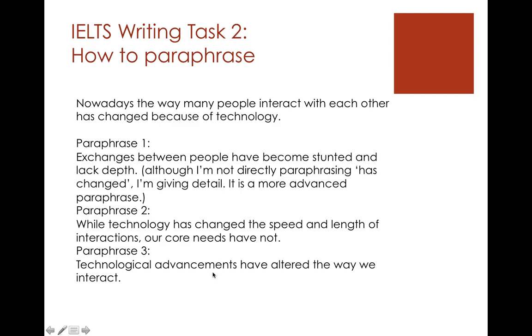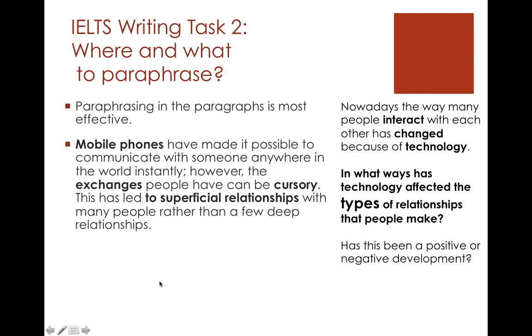So if we wanted to make this perfect, we could say technological advancements have altered the way we exchange language, let's say, or have altered exchanges between people. Let's just take this, the way we interact, out, and we'll say have altered exchanges between people. Remember, this means the same as this, the same as this. Okay? So let's look at where we're going to paraphrase and what we're going to paraphrase.